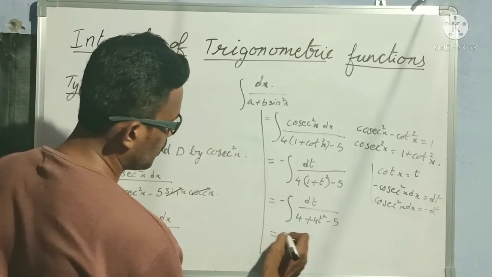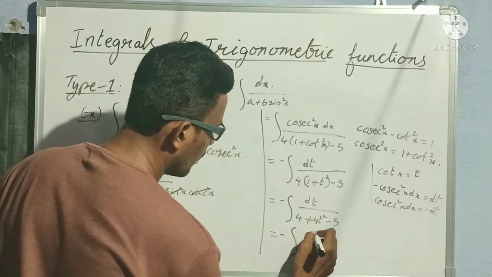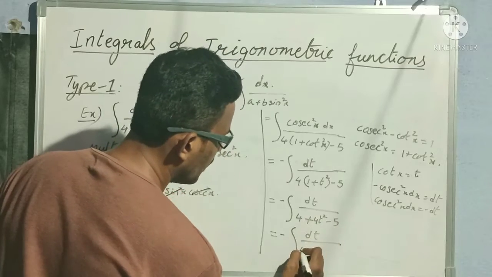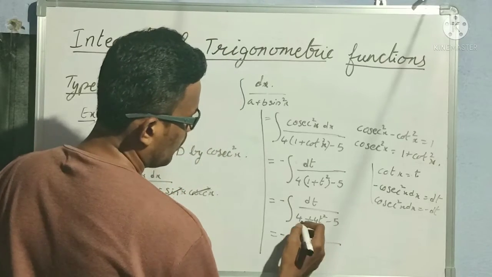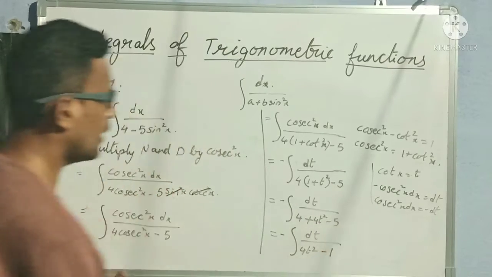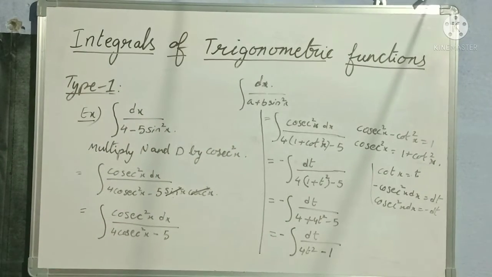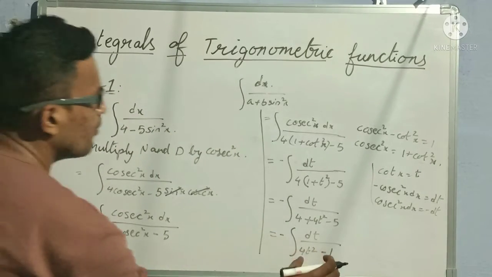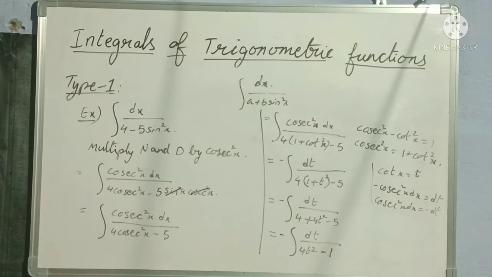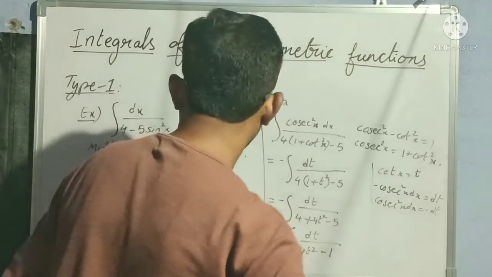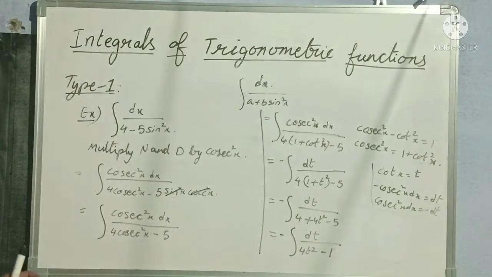So this is equal to minus integral dt by, first you write 4 t square plus 4 minus 5 is minus 1. Right? Up to here everybody understood now? From here again we have to substitute and solve the remaining problem. I hope these 3 steps everybody understood.